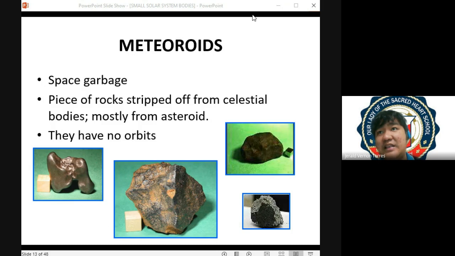Galing sa ating external environment from the Earth. Ano bang tamang technical term?